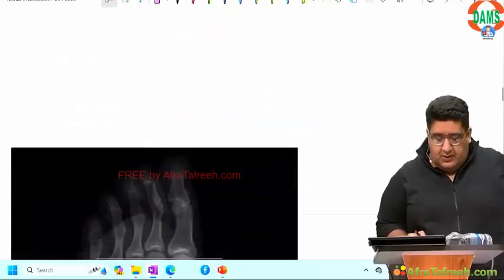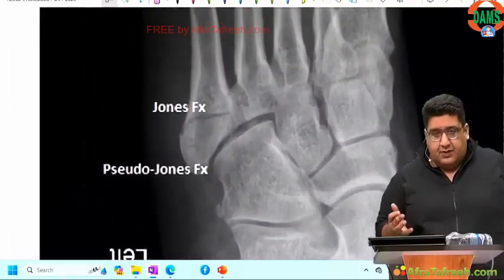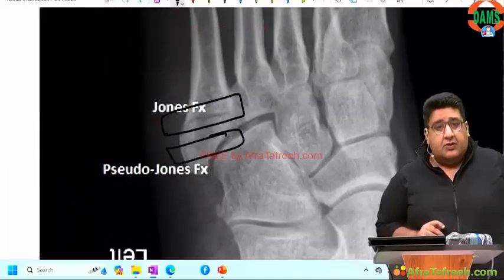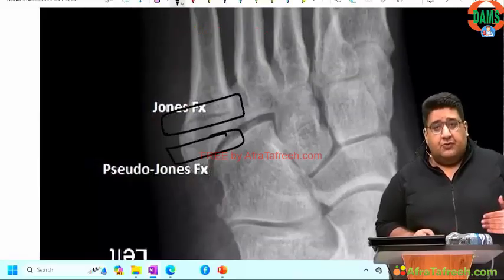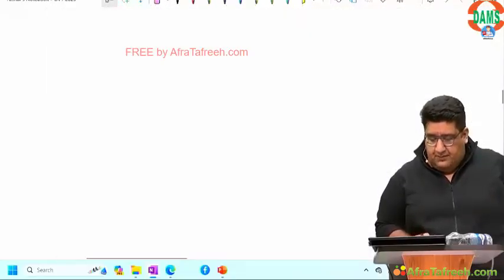Moving over to the next page. What I have done is I've tried to show you again. So this is Jones. This one is pseudojones. P for pseudojones is due to P for pull off, P for peroneus brevis. Moving to the next page.